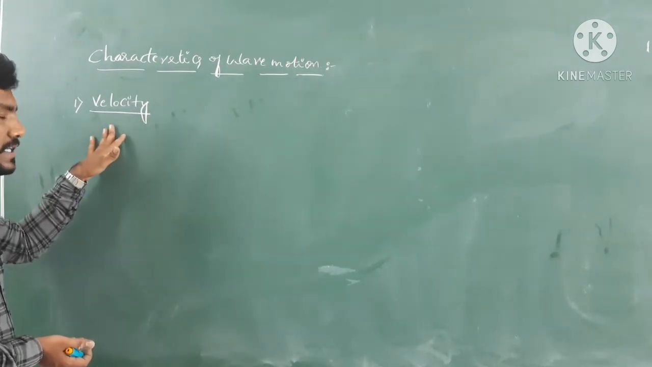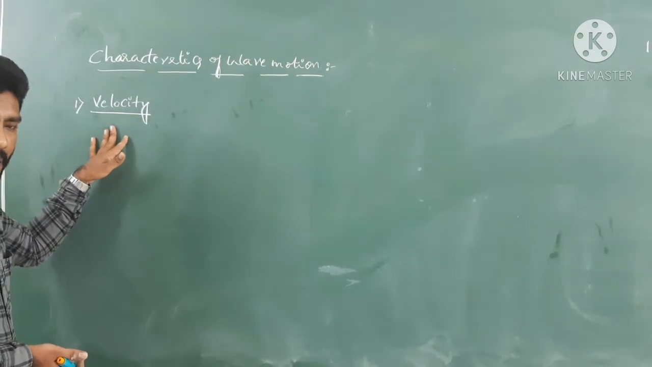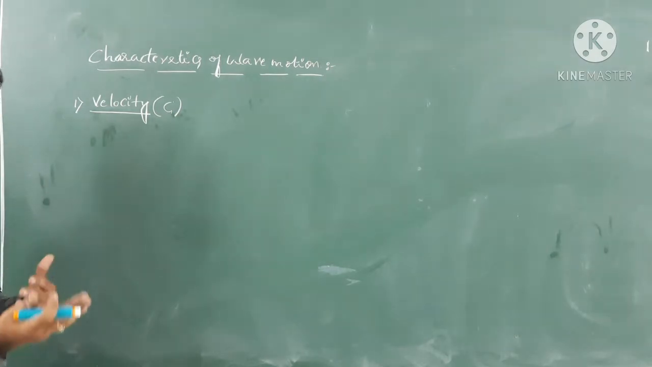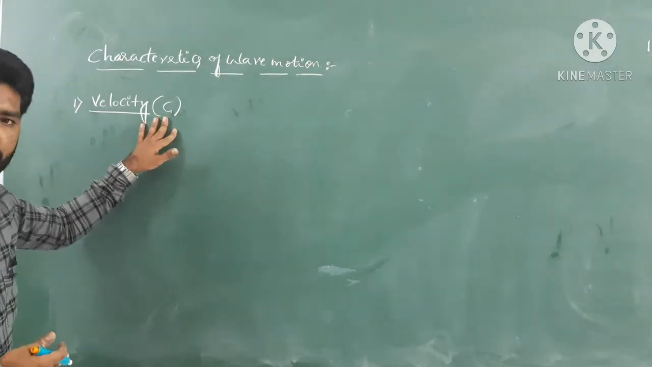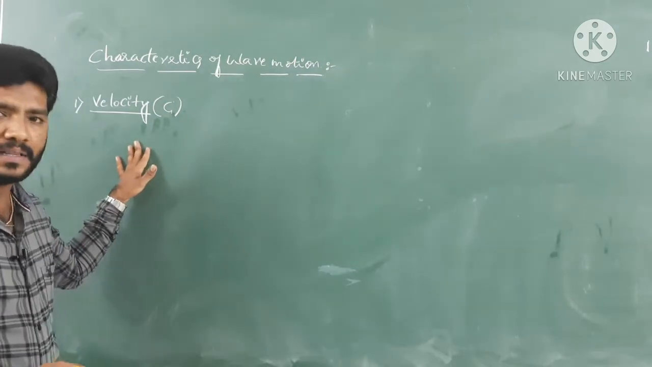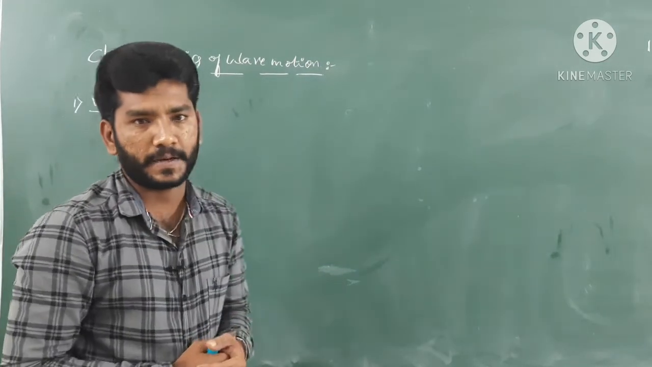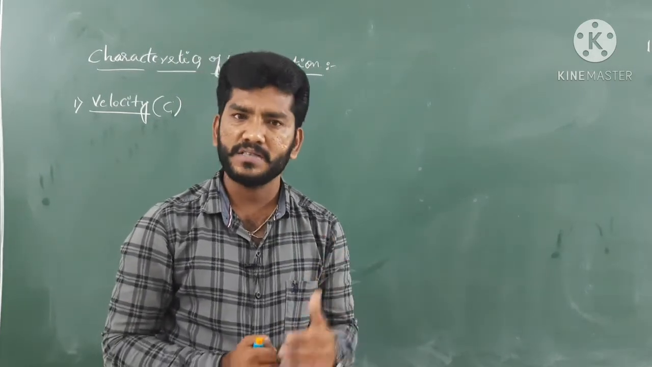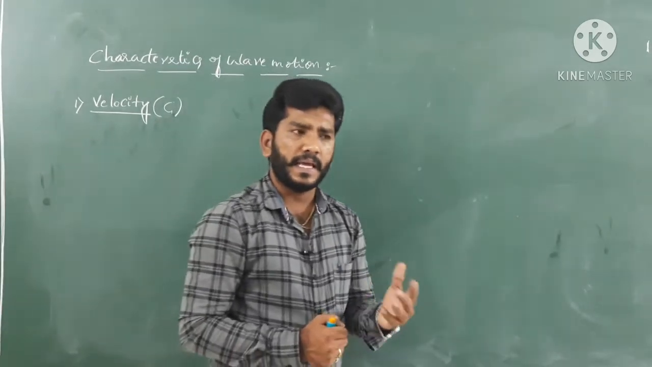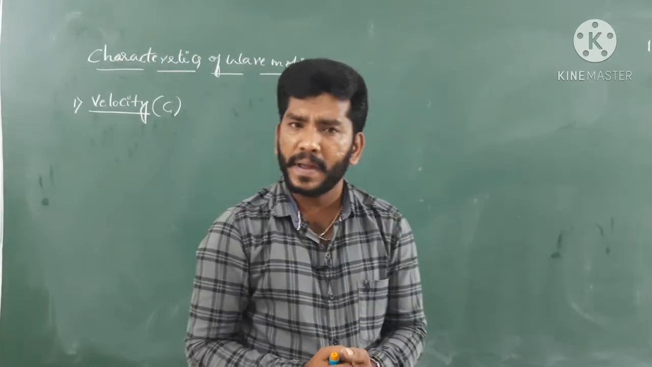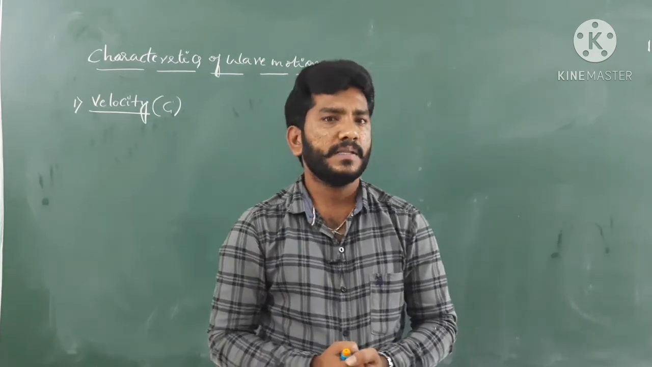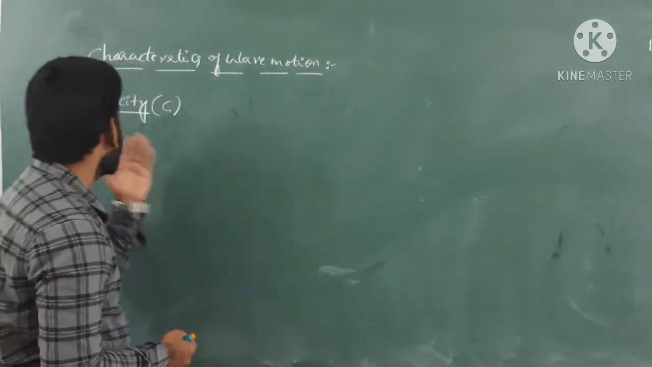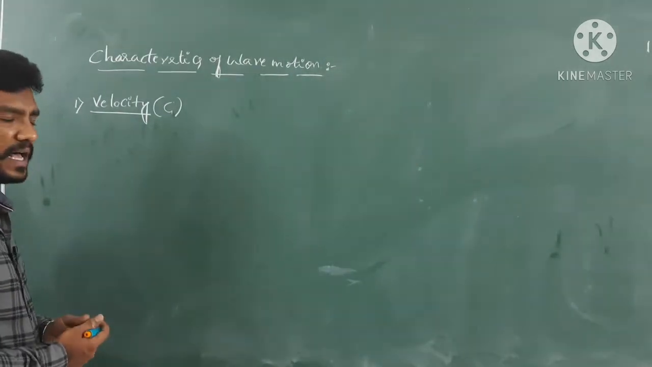That velocity is denoted by the symbol c. Then what is meant by velocity here? See, velocity is nothing but the distance travelled by a wave in 1 second. The distance travelled by a wave in 1 second, that we call velocity, guys. And we know that electromagnetic radiation travels with a speed equal to the speed of light, that is 3 into 10 to the power of 8 meter per second, isn't it?